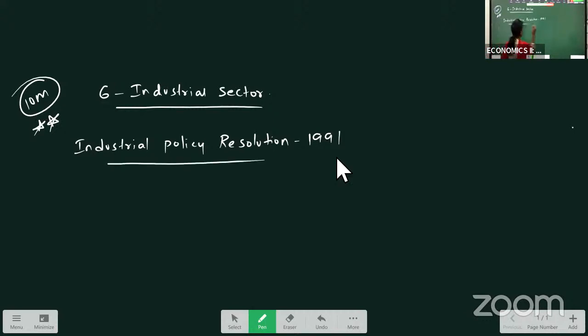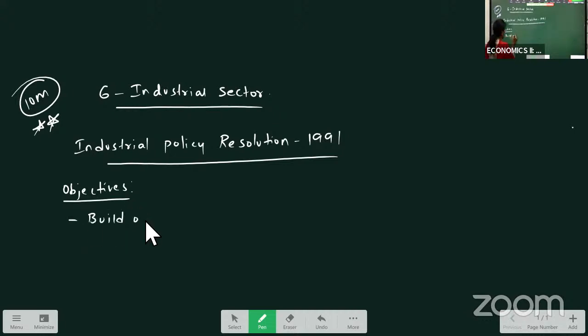First, let us see what are the objectives of this Industrial Policy 1991. First objective is to build on gains already made. Means whatever our strengths as an Indian economy, whatever Indian industries are strong, we should take advantage of those strong industries.